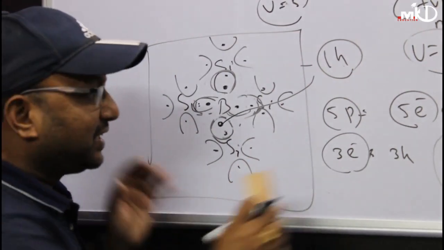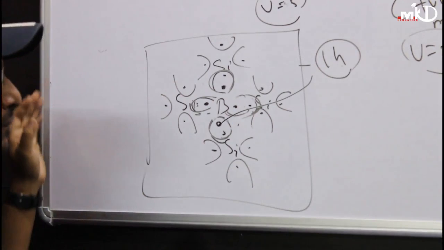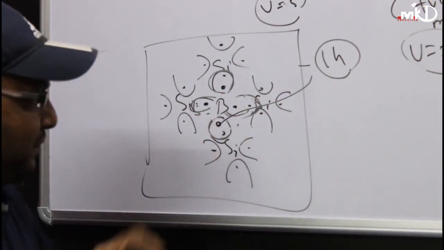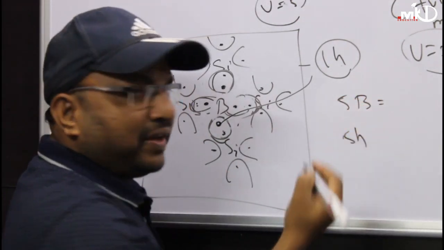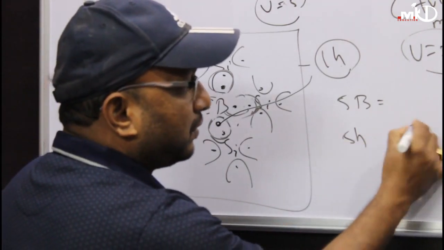Clear? In the previous case, what am I getting? 1 extra electron by adding 1 phosphorus. But in this case, if I am adding boron, I am getting 1 free hole. So if I am adding 5 boron atoms, I can get 5 free holes at 0 degree Kelvin.